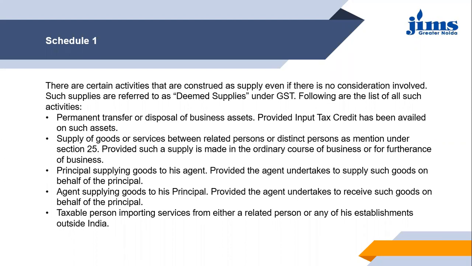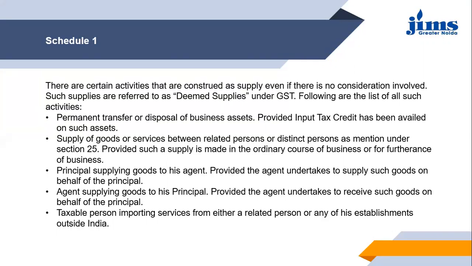Then next point, it says supply of goods or services between related person or distinct person as mentioned under section 25, provided such a supply is made in the ordinary course of business or for furtherance of business. See, this point simply says that if the goods are moving without consideration between the related persons or distinct persons. Now, you need to know here what is related person and the distinct persons.